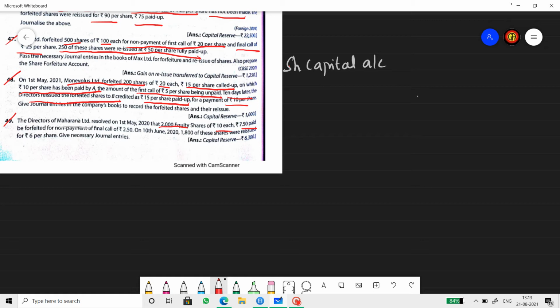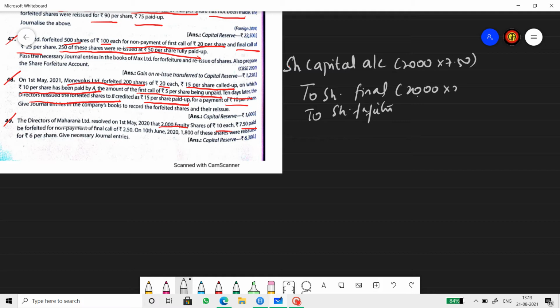So share capital account to share forfeiture. This is 2000 into 7 rupee 50 paise. This is 2000 into 2 rupee 50 paise. Share capital account is not 2000 into 7 rupee, it is 10 rupees because 10 rupees called up.